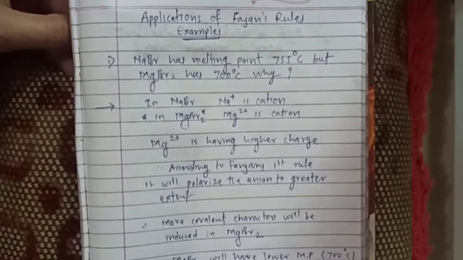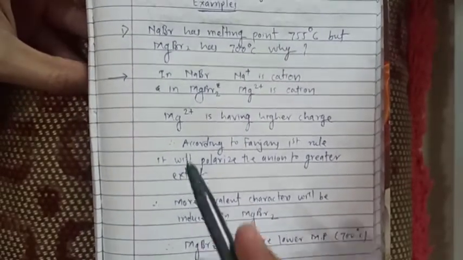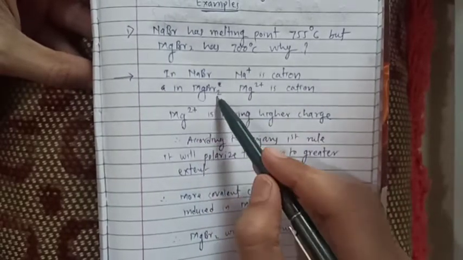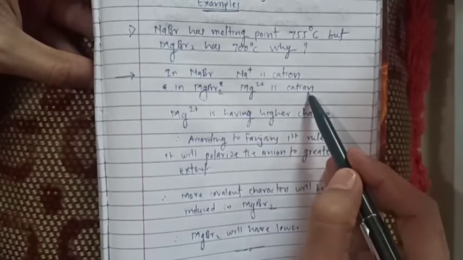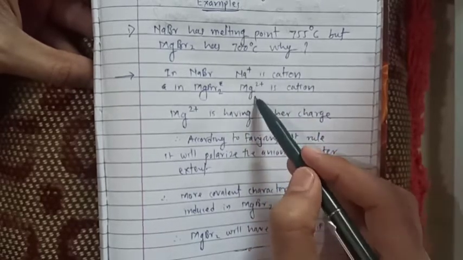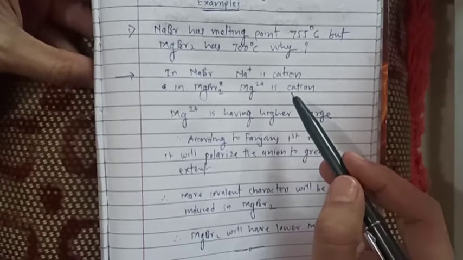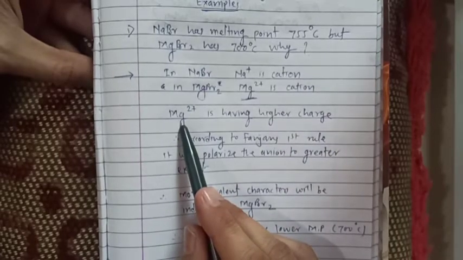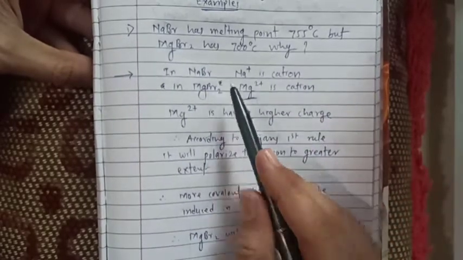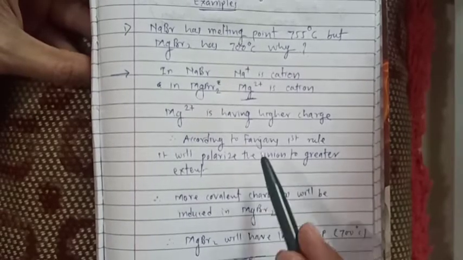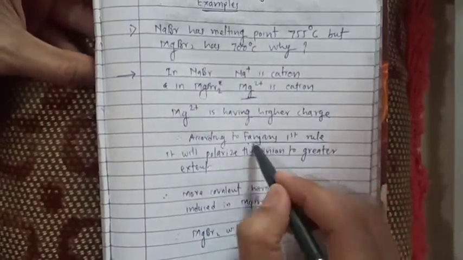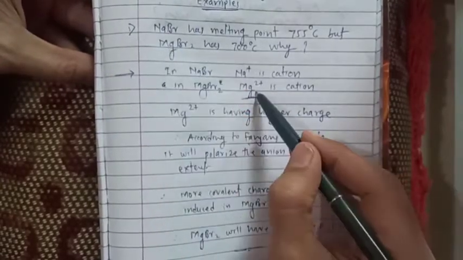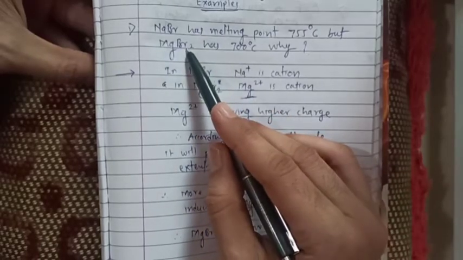Why is it so? Now see here, in sodium bromide, Na+ is the cation, and in MgBr2, Mg2+ is the cation. Now which cation has more charge, or is more powerful? Naturally Mg2+. Therefore Mg2+ will polarize the anion to a greater extent according to the first rule, Fajan's rule number 1. So in MgBr2, Mg2+ will polarize to a greater extent.